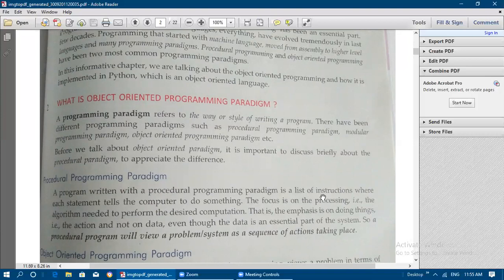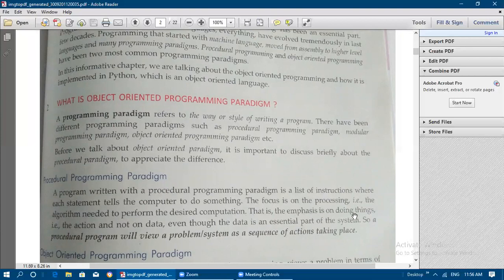Okay, so it has a list of instructions, that is a list of statements. Procedural programming has a list of instructions or statements where each statement tells the computer to do something. So the focus is only on the processing, that is the algorithm needed to perform the desired computation. So here in procedural programming, an algorithm is required for performing only calculation or some computation. Only the required computation can be performed with the help of the procedural programming paradigm. That is, the highlight is on doing things only. So the emphasis is only on doing things.